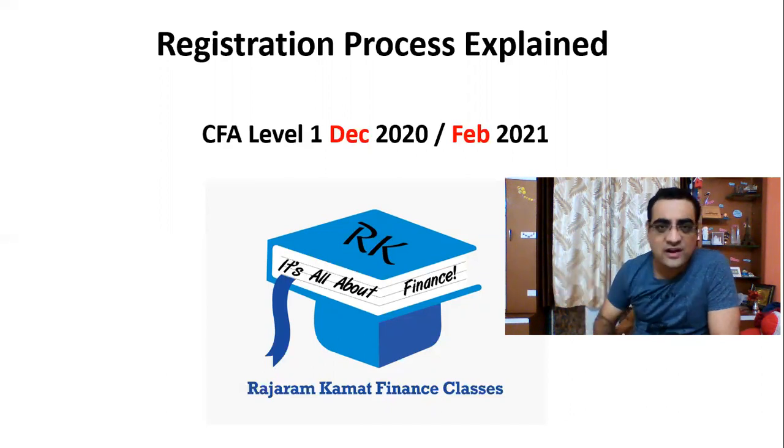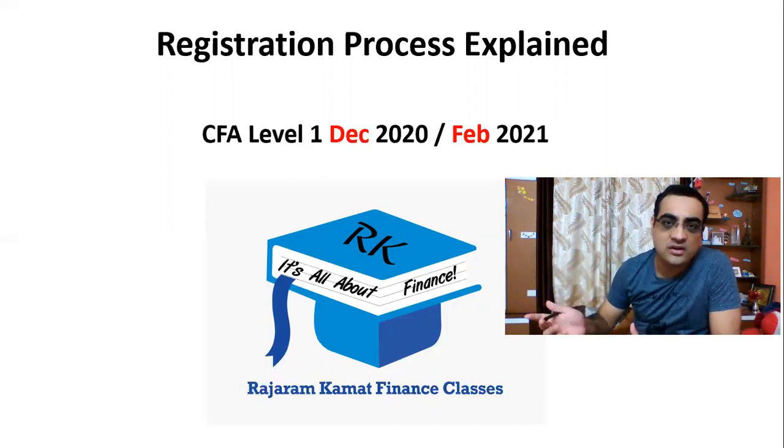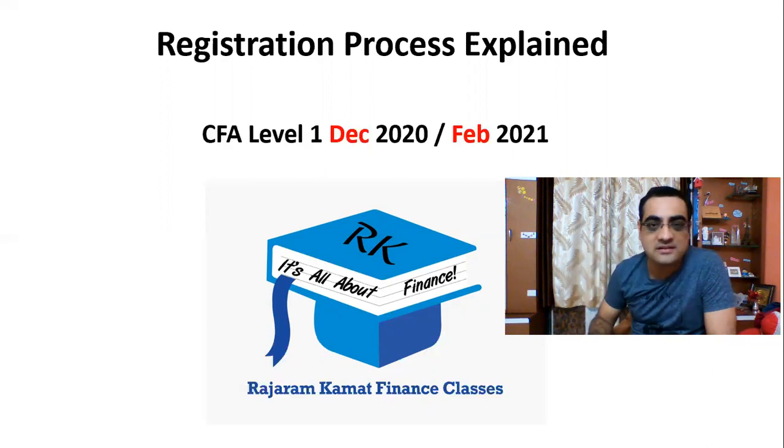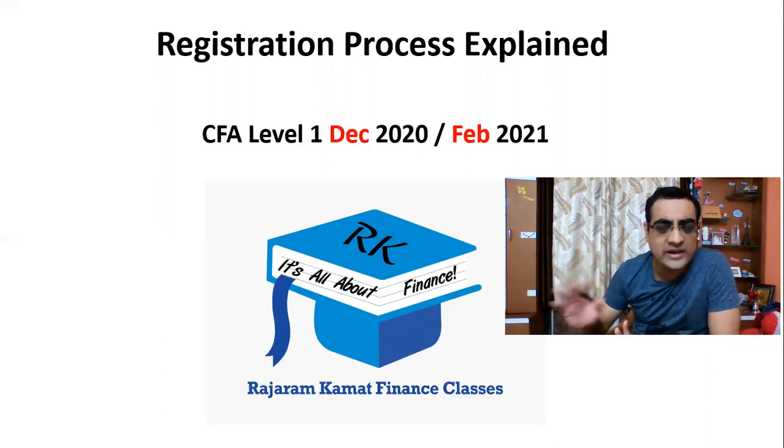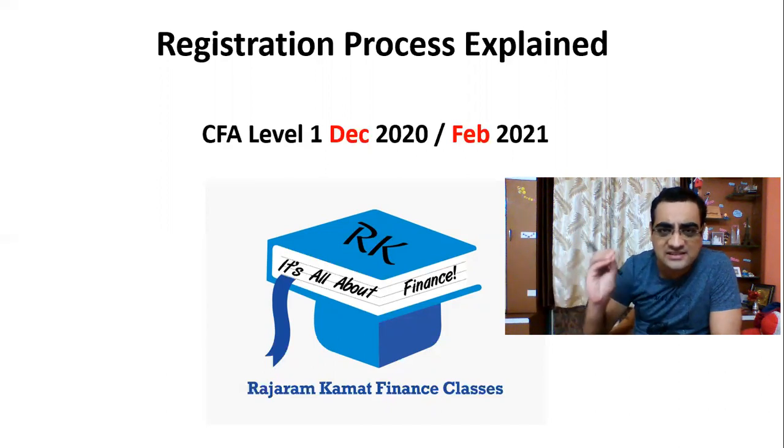So the difference between 2020 and 2021 is actually not a big difference. Just that the format is going to change. Instead of doing it on paper pencil, the level 1 exam would be conducted on the computer. Syllabus exactly the same, weightages of the subjects exactly the same, 10 subjects, same syllabus, same weightages, everything same except the questions.